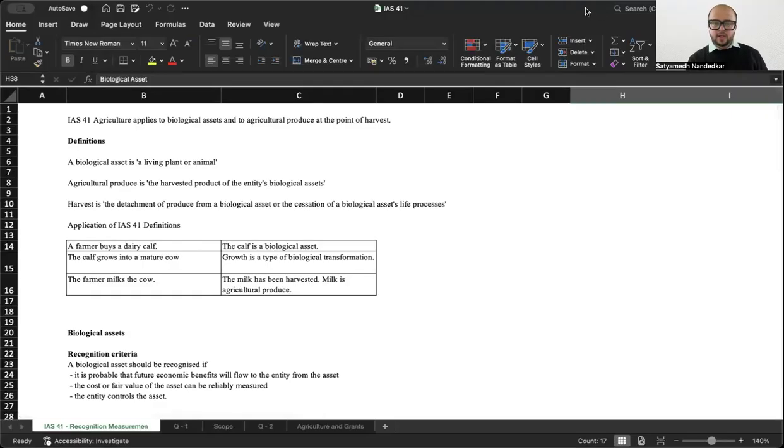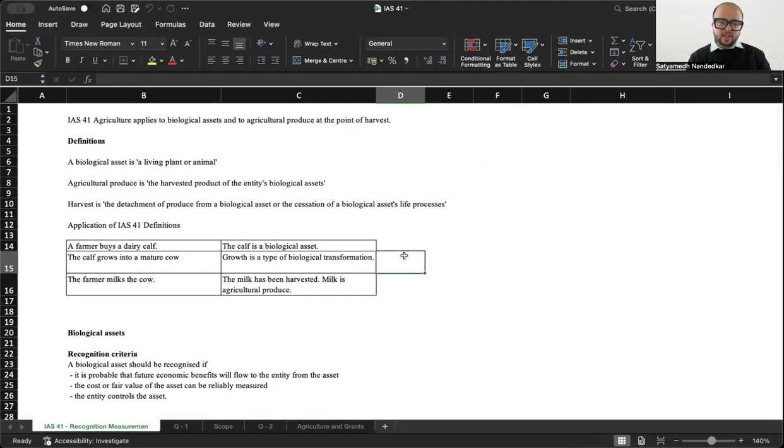This standard, in a lot of ways, takes off from where IAS 2 left off. You have to understand that IAS 2 and IAS 41 are partly related. Back in the day when I was studying to be a chartered accountant, around 2011 to 2013, there was no separate standard on agriculture that we studied in India. But now, of course, there is a full-fledged standard, IAS 41, which talks about agriculture. So let's understand IAS 41.